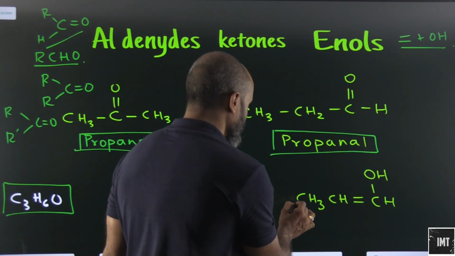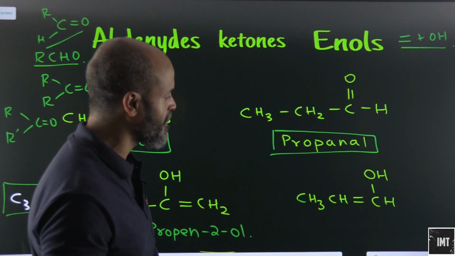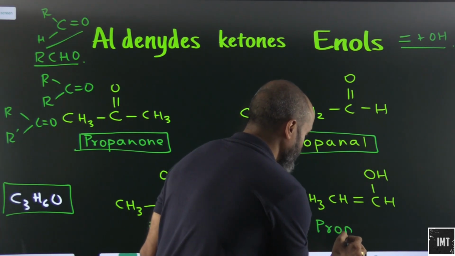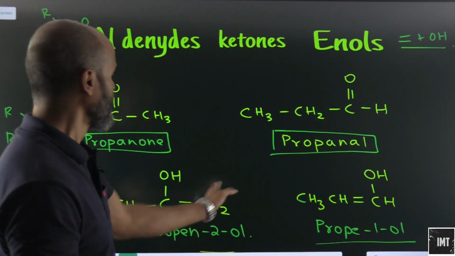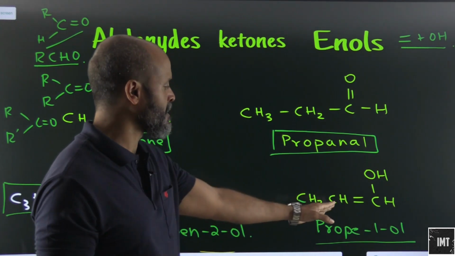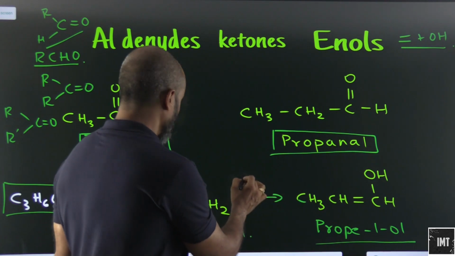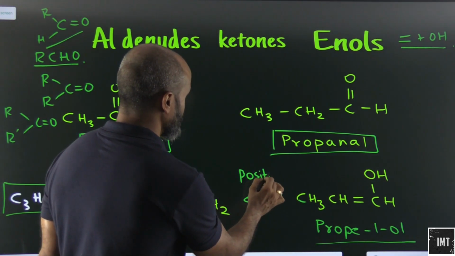Let's look at this one. CH3, CH, CHOH. This will be what? This is propene 1-ol. Okay, propene 1-ol. These will not be functional isomers of each other. They will just be position isomers. These two.